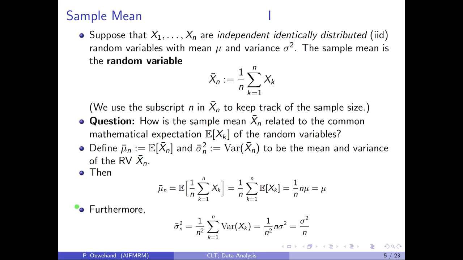Next, let's consider this variance of the sample mean. Remember that the variance of a sum of independent random variables is equal to the sum of the variances. And so it is easy to see that the variance of the sample mean is just sigma squared divided by n, in other words, the variance of the Xk divided by n. Thus, though the sample mean has the same mean as the Xk, its variance decreases as n increases.